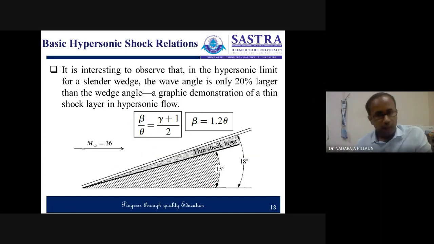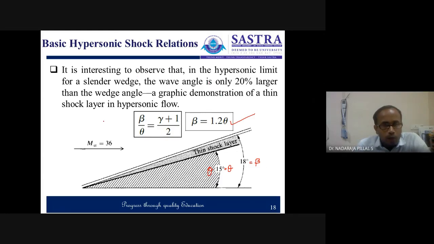Yes, we had this discussion before. It is very interesting to note that for the flow deflection angle theta of 15, beta is equal to 18. So this beta is equal to 1.2 times that of theta. This is just a demonstration.